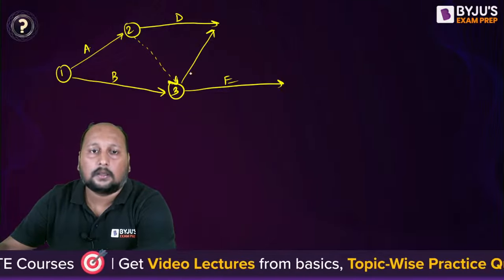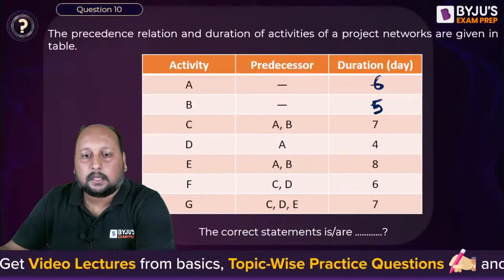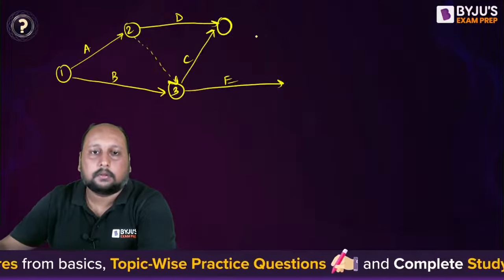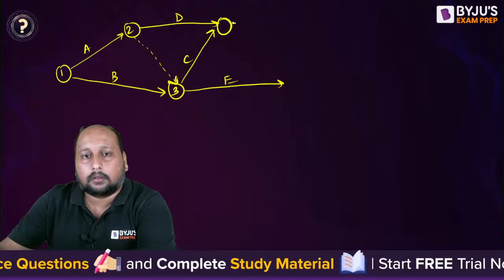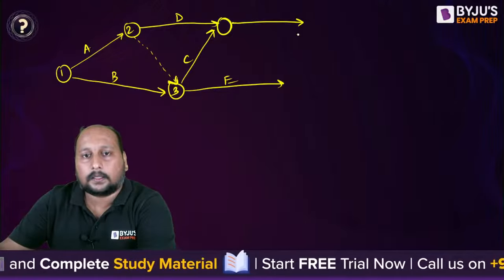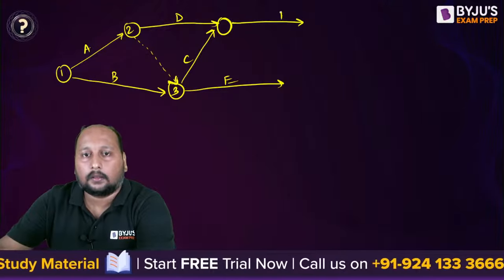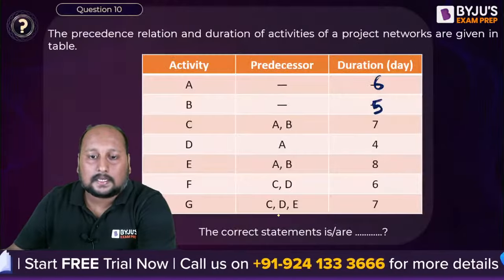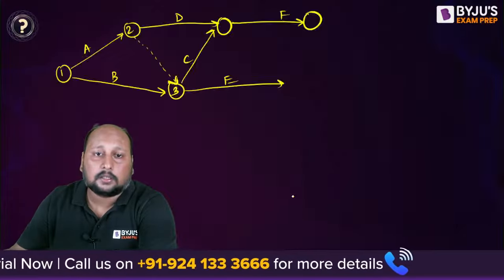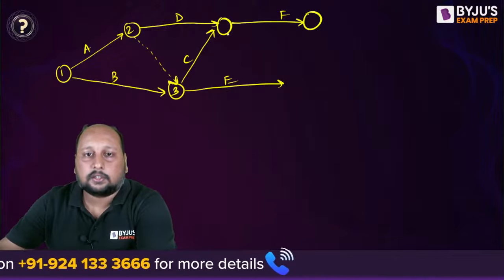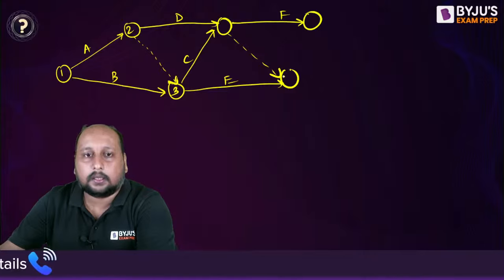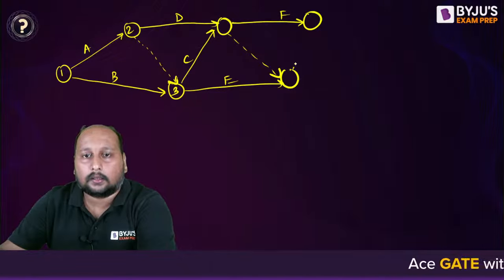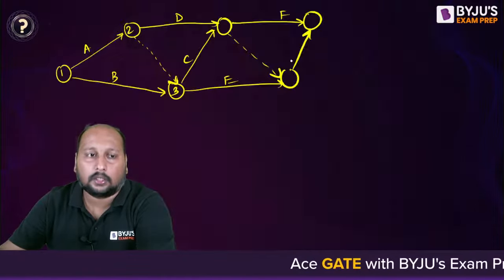This is E. This is C. After C and D, we have F. Let's say this is F, right? And C, D, E for G. So let me draw it like this: a dummy, and C, D, and E, that is your G. Okay.